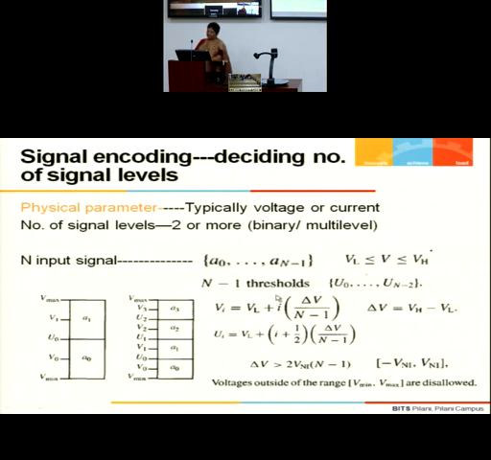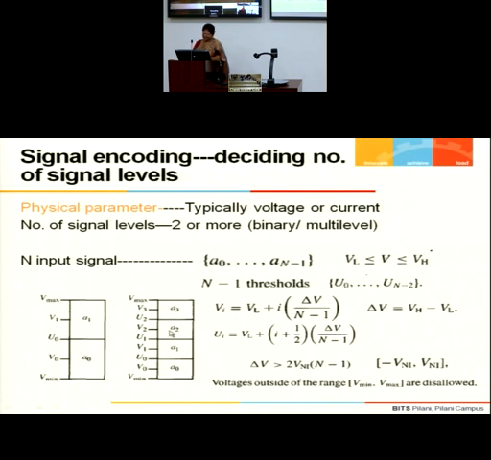Then I can compute how much is each range, and what is this value. I can express it as a relationship. For every level, this range will be the same as this range, the same as this range. So all the ranges will be the same. So it is simply V low, for the first case it is the low value, plus, if it is the first bit, it will be 0, plus delta V upon n minus 1. This whole range will be given by this expression, where delta V I know from V low to V high, that is V max minus V min.